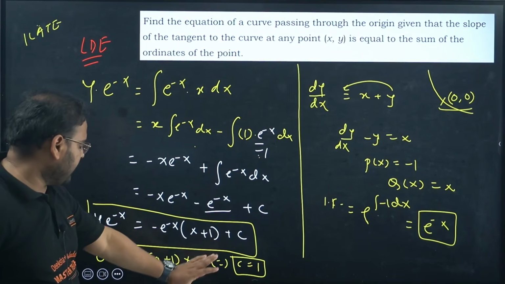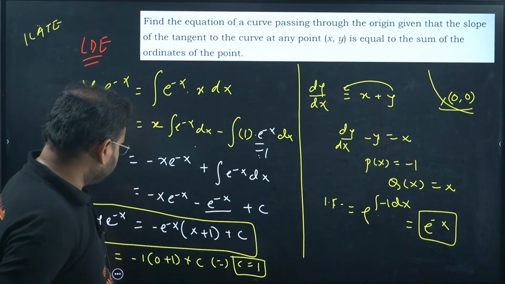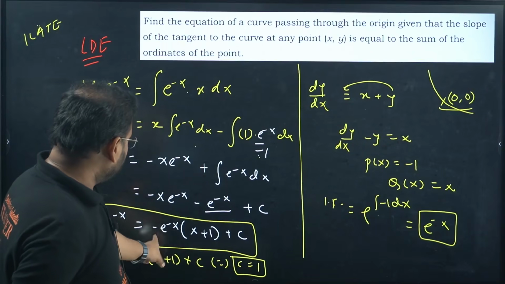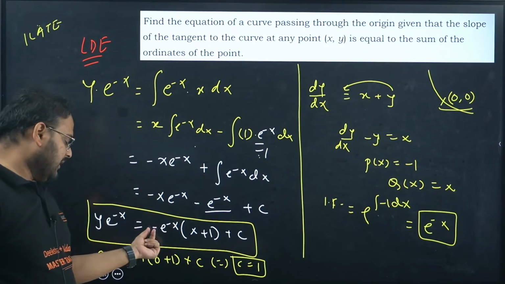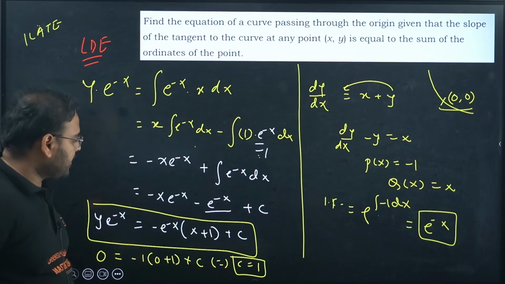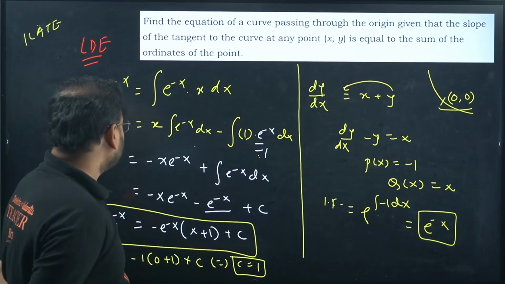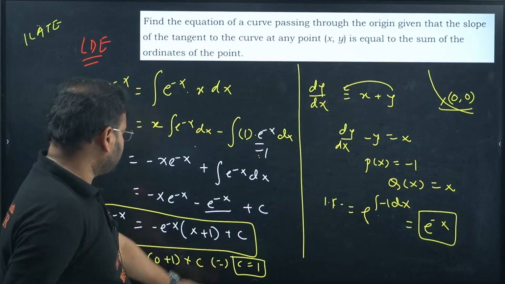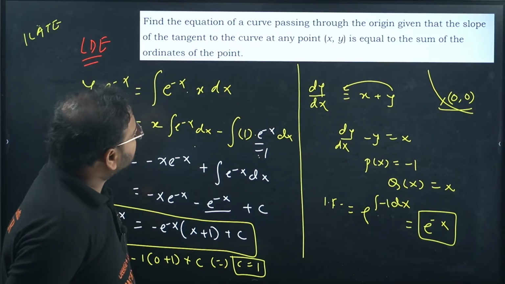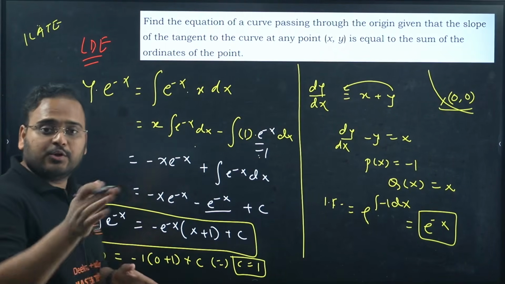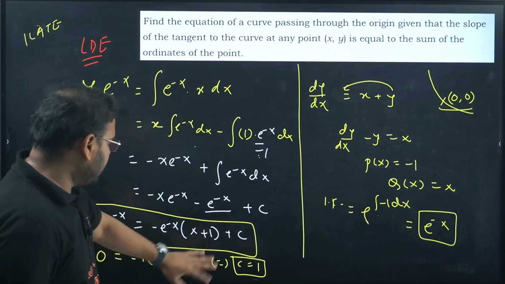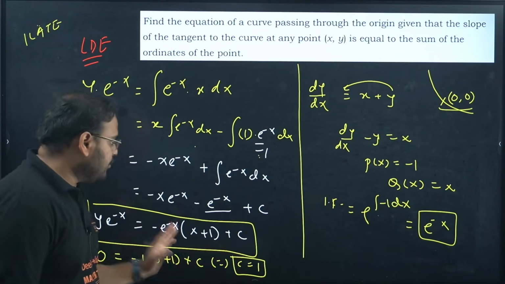Right? Because if you take e power minus x, it will become simply e power 0. So it will become 1, minus 1 is there. 0 plus 1 is again 1. I think this should be x minus 1. Something is wrong. It should be coming as 0 actually. C should be coming as 0. Something doesn't seem right. Let me just check once. Okay, so I checked, the answer is correct only. Yeah, it is right only. Everything is correct. C value should come as 1.